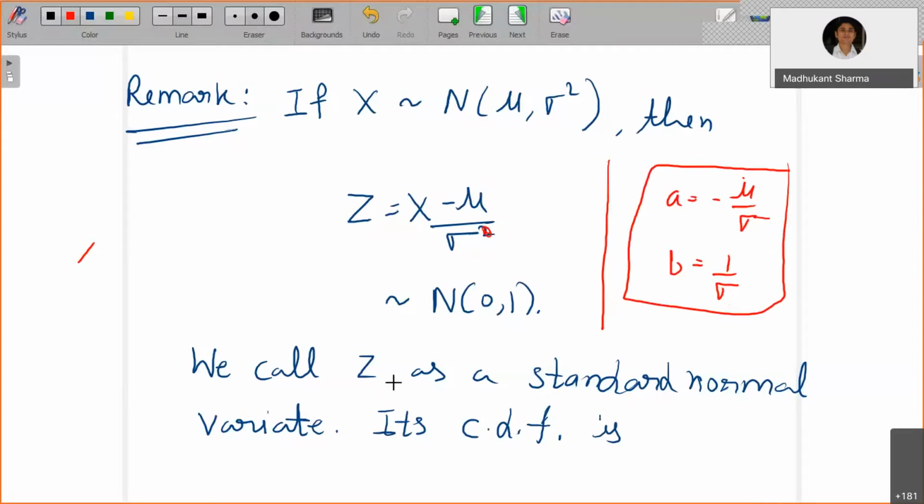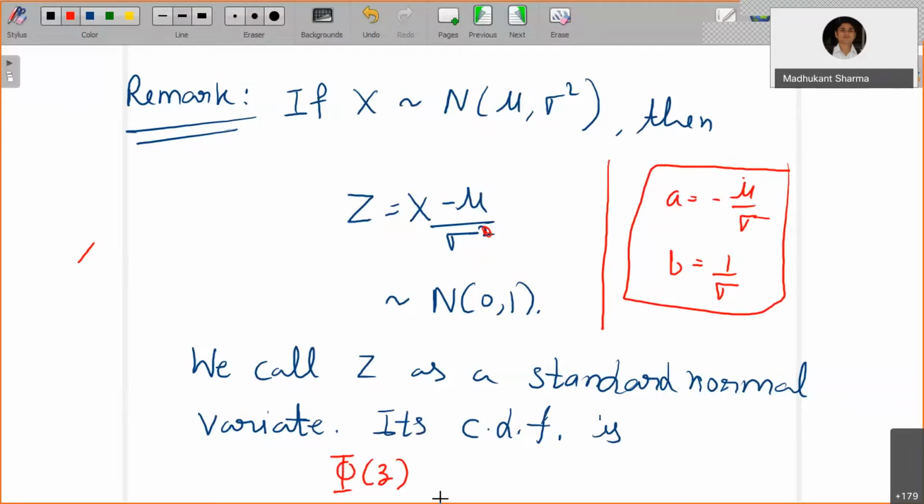And we will call Z a standard normal variate, and its CDF we are going to denote by this capital phi function that you will see, which has certain properties, symmetric properties and so on. So that we are going to look at now.